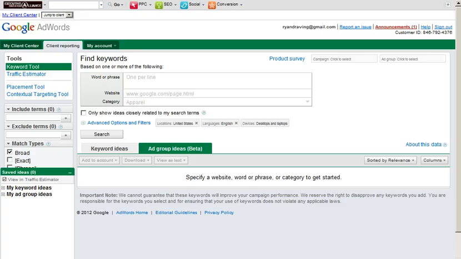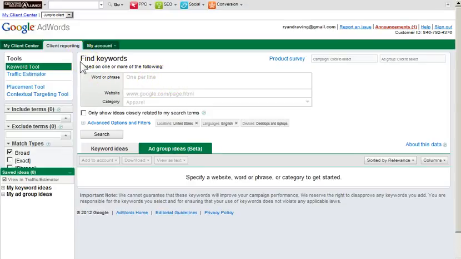And here we go. Once we're signed in, now in order to sign in, you need to use your Gmail account. If you don't have a Gmail account yet, you can get one for free just by going to gmail.com or looking up Gmail on Google. You'll find that as well. You can sign up for free. You just have to have an existing email account that you can link it to. So go ahead and sign in, and once you're signed in here, you'll see this page.